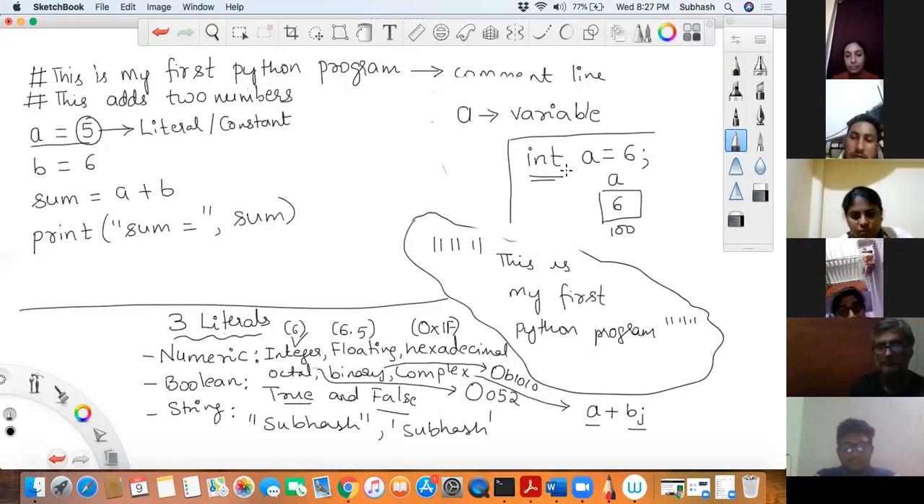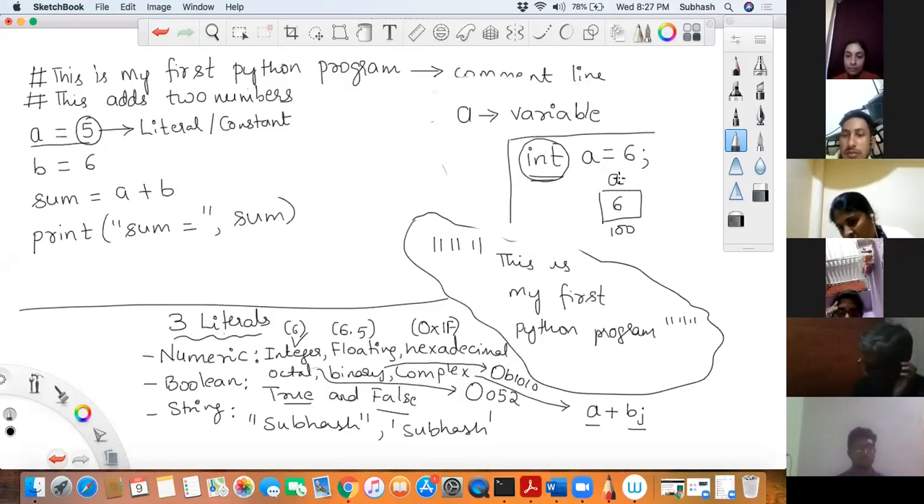By saying int a is equal to 6, I am telling the compiler, boss, I need some amount of memory location, give it the name a, and make it hold the value 6, and the size of this memory location should be equal to the size defined by the data type integer in C language. This is what is called your variable. So basically, a variable is nothing but a name given to a specific memory location.